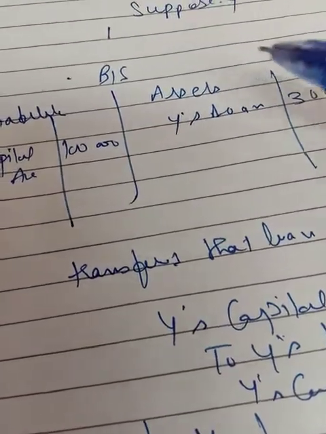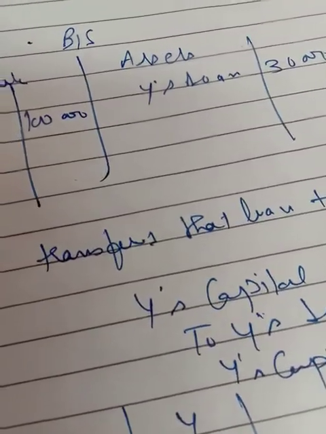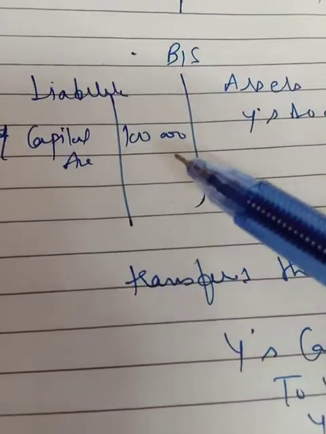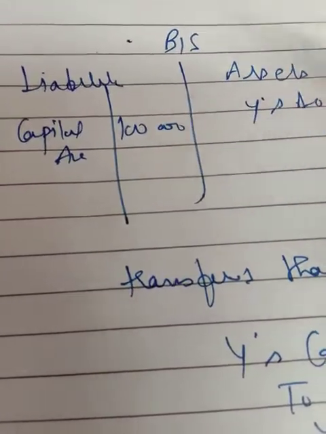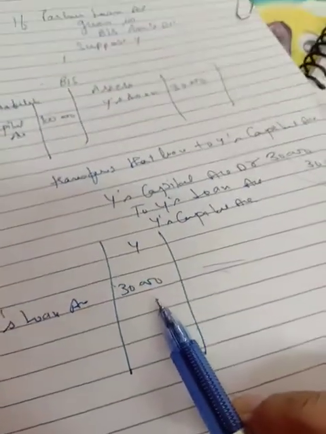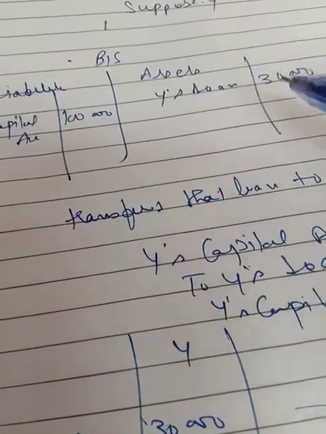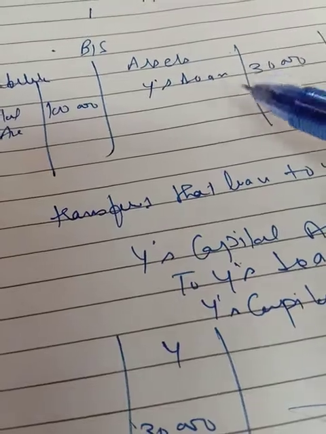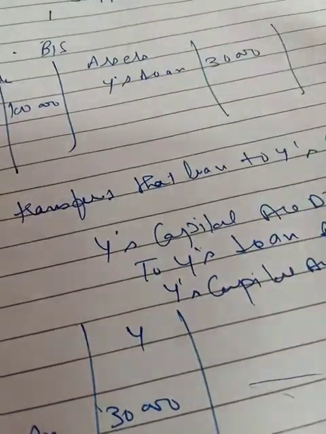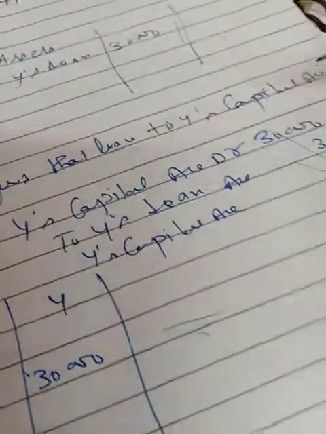If Y's loan account is given on the asset side, that means Y has to give 30,000 to the firm. Now this is the liability of the firm, the capital of 1 lakh which is to be given by the firm to Y. So we have to adjust this 30,000 in Y's capital account directly. Again, because Y is retiring, you have to transfer Y's loan account to Y's capital account.